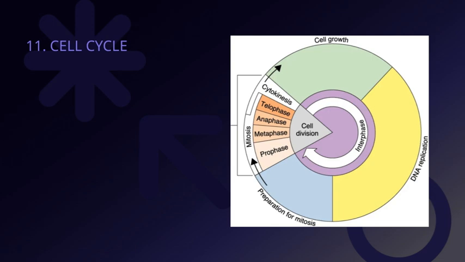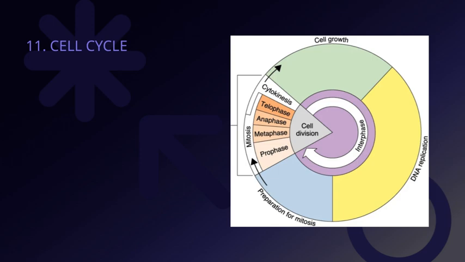Once the cell has duplicated its DNA, it enters mitosis, which is the process where the duplicated chromosomes are separated into two new nuclei. This is a critical step because it ensures each new cell will have the correct genetic information. After mitosis, the cell enters cytokinesis, where the cell physically divides into two daughter cells.